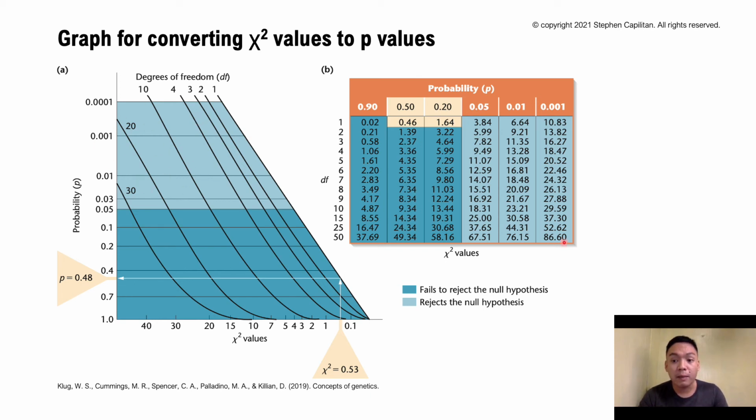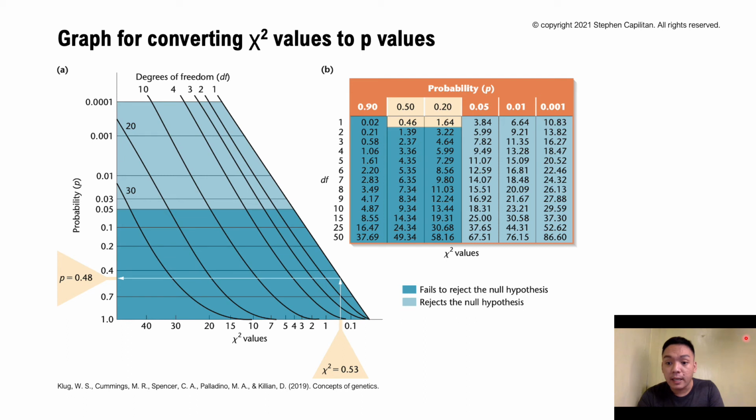For example, the table in part B shows that your chi-square value of 0.53 with 1 degree of freedom, this 1.51 here, has a corresponding p-value between 0.20 and 0.50, because your 0.53 is included in that particular range.